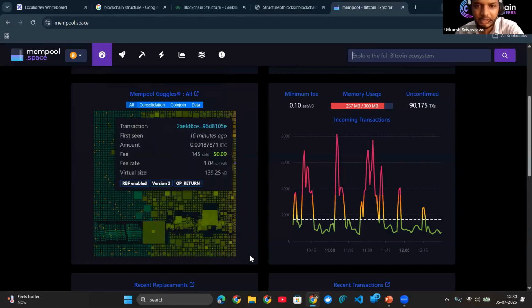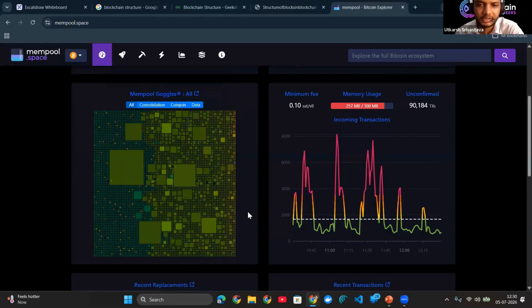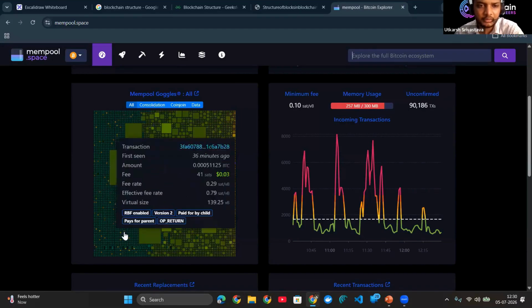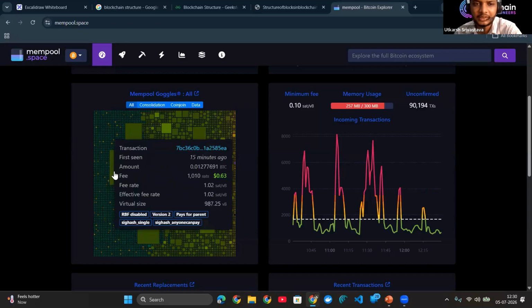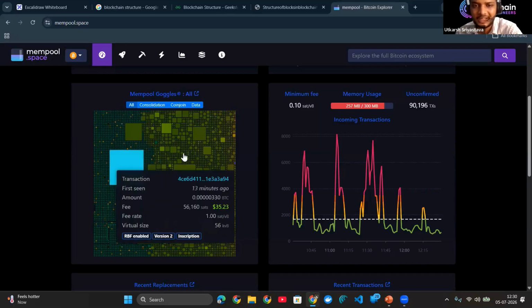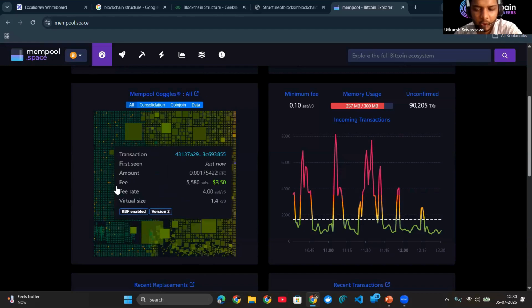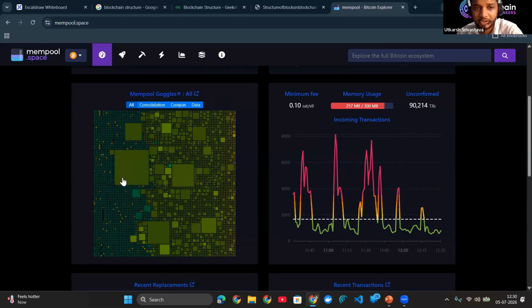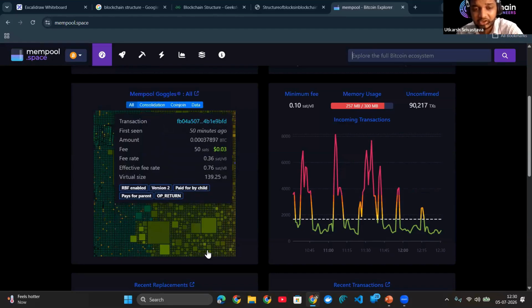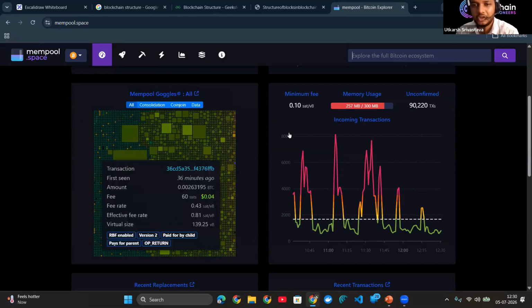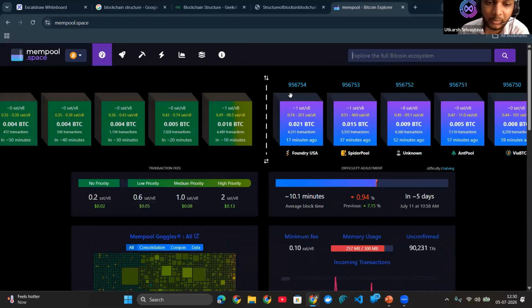Let's suppose you have a memory card of 2 GB, and you are filling it with files. Some are 2 MB, some are 10 MB, some are 15 MB. So these blocks get filled. Once the block is filled with transactions of different sizes and reaches the block capacity, it gets added here. And you can see all the blocks which are added